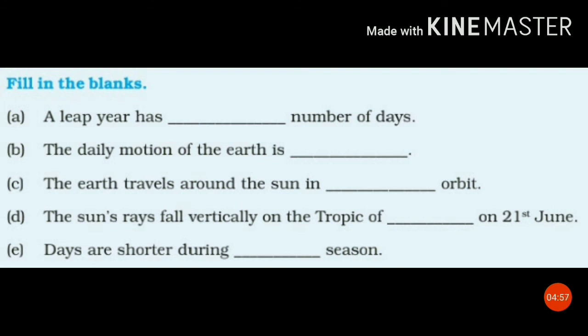First, a leap year has dash number of days. The daily motion of the earth is dash. The earth travels around the sun in dash orbit. The sun's rays fall vertically on the tropic of dash on 21st June. The days are shorter during dash season.